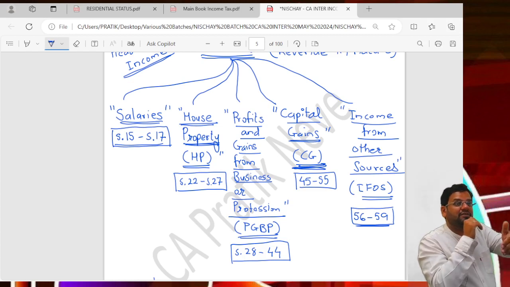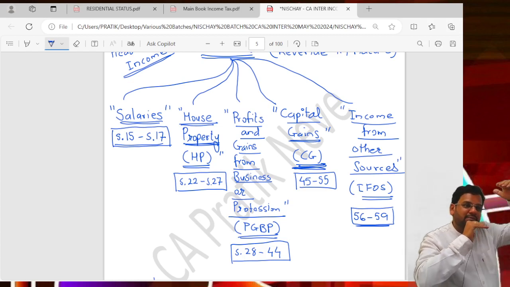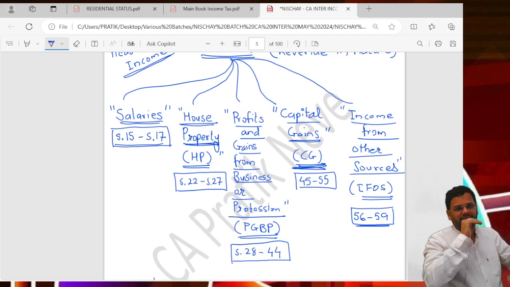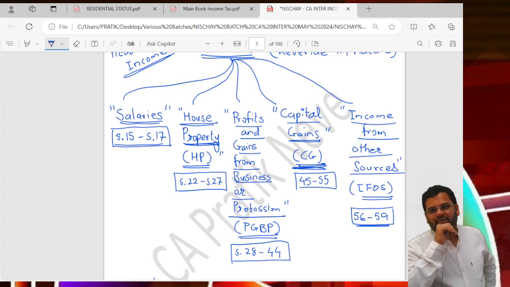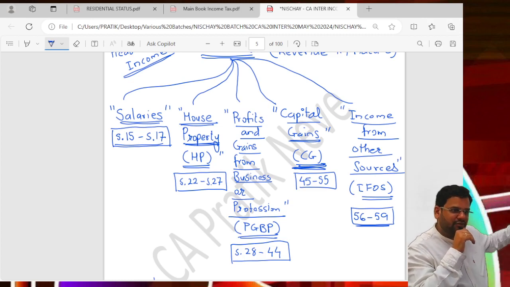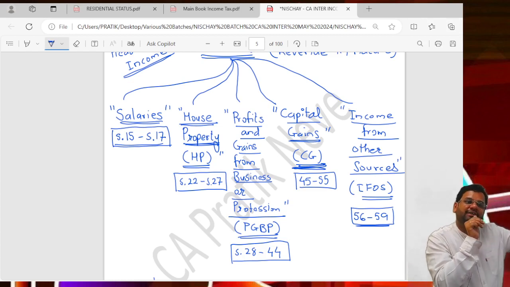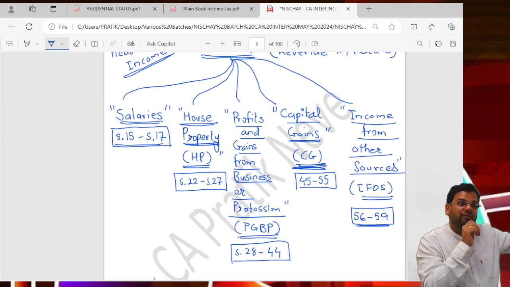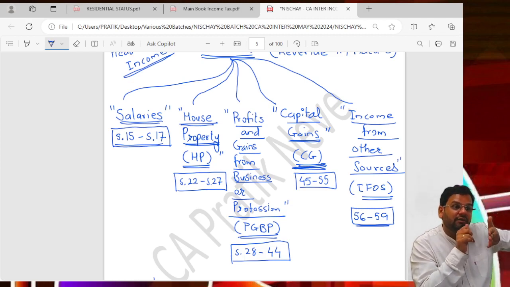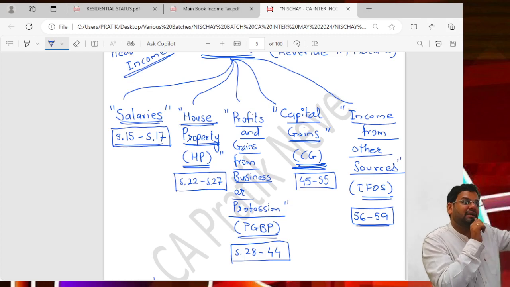In income tax, deduction is a benefit because we are taking deduction from the income, so taxable income goes down. So salary, HP, PGBP, capital gain, IFOS will each have their own set of deductions, and their own methodology of calculating income in that head.